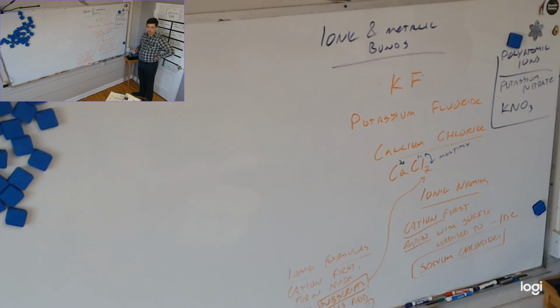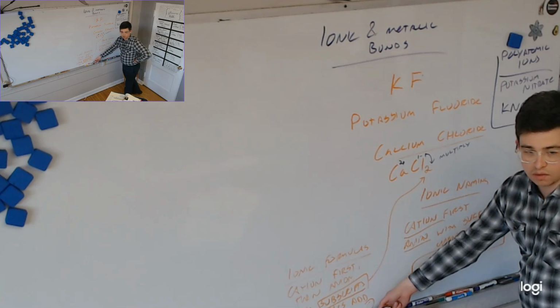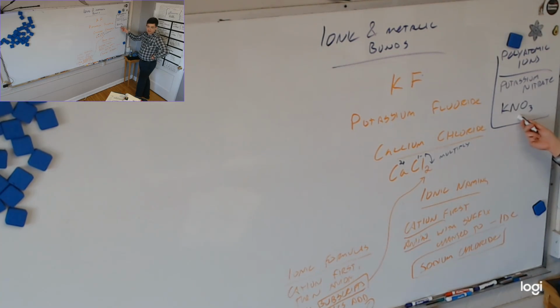NO3. Okay. What's the charge on the nitrate? You have to have that memorized too. What's the charge on it? Minus 1. What's the charge on the potassium? Positive 1. So do they add to 0? Yes. So they already do. So that one's done. It's just KNO3.